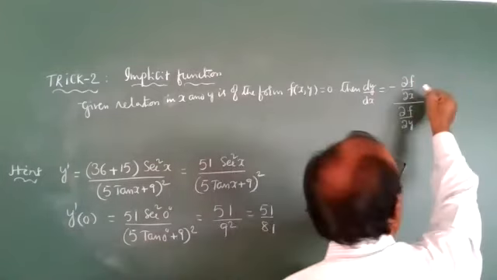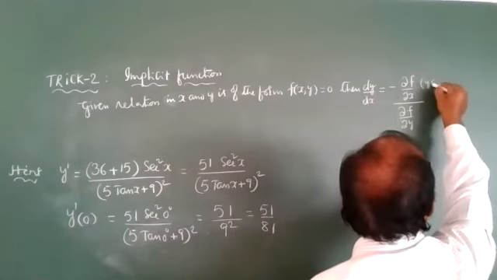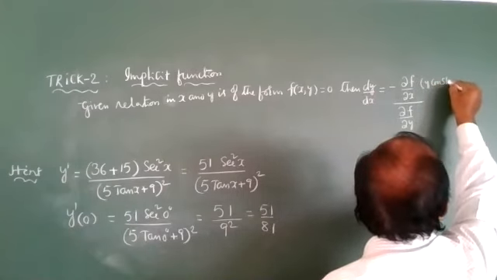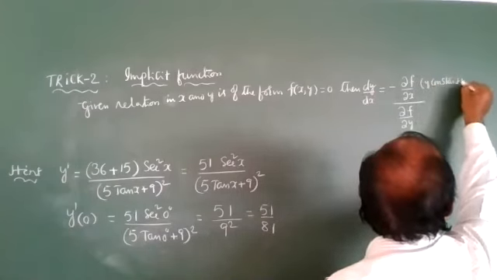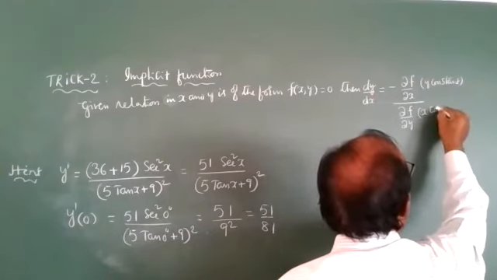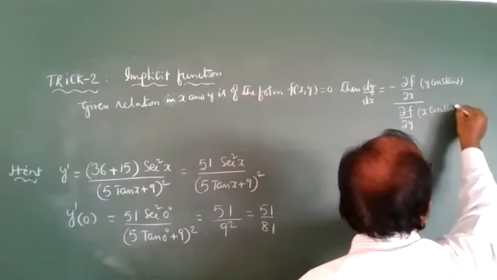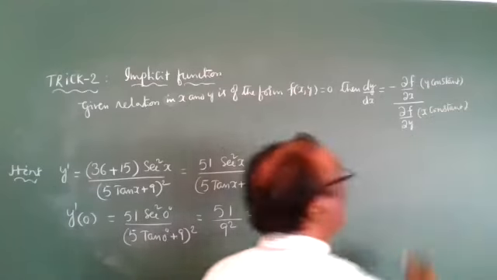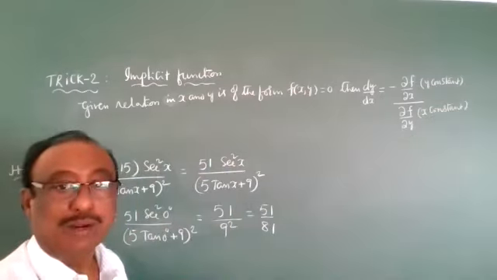Partial derivative with respect to x means y is constant here. Partial derivative with respect to y means x is constant here. This is the method we are going to apply.